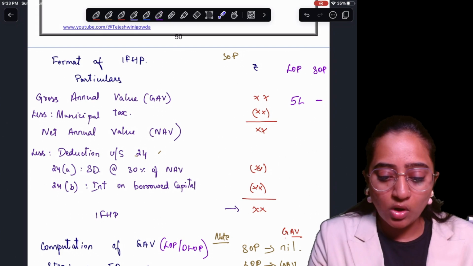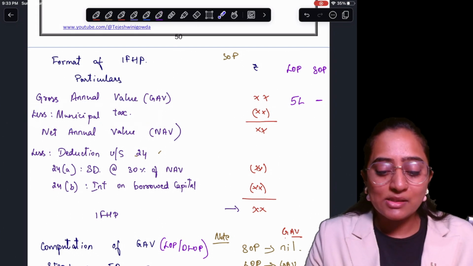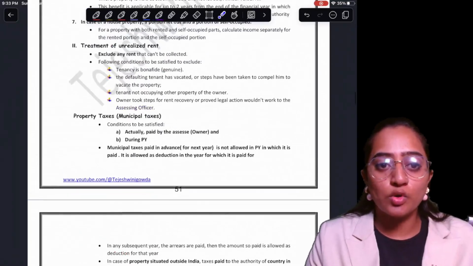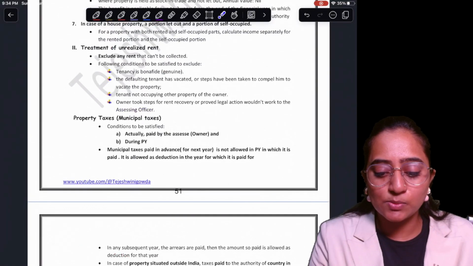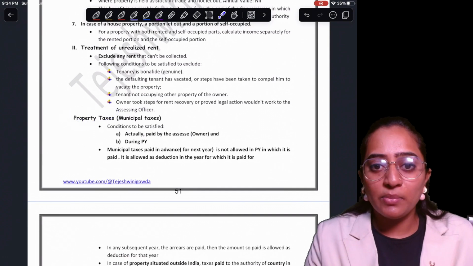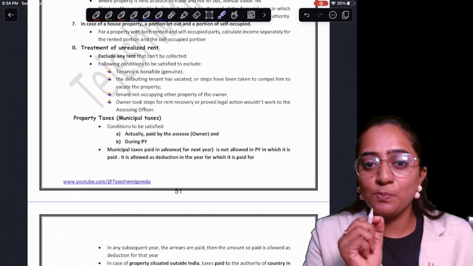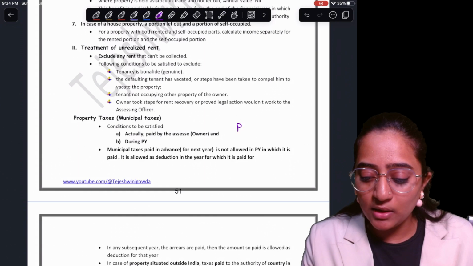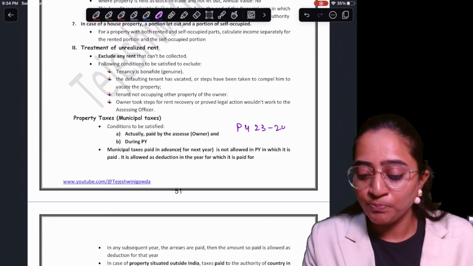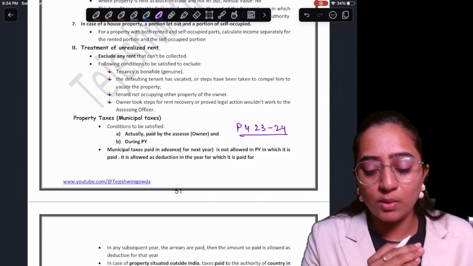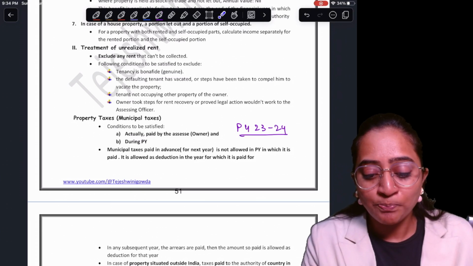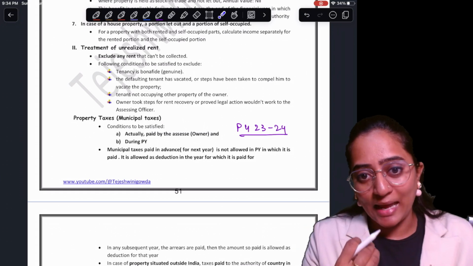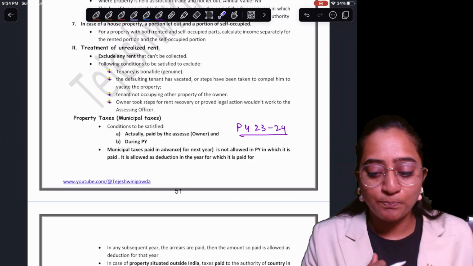Now, let's try to understand what is meant by municipal tax. Understand something, people. Municipal tax is something which you are going to pay to the municipality. These are municipal taxes, property taxes. Always remember, whatever municipal tax is paid during the PY, the PY which is relevant, 23-24 in my case, whatever you have paid in that respective PY is going to be considered as your municipal taxes deduction for that respective PY.